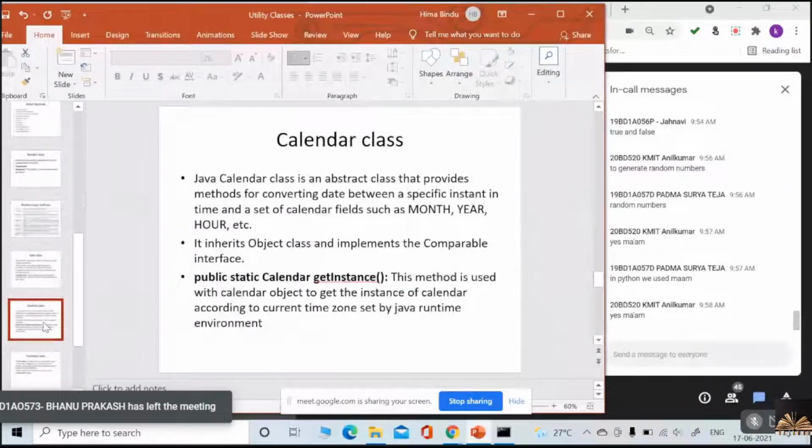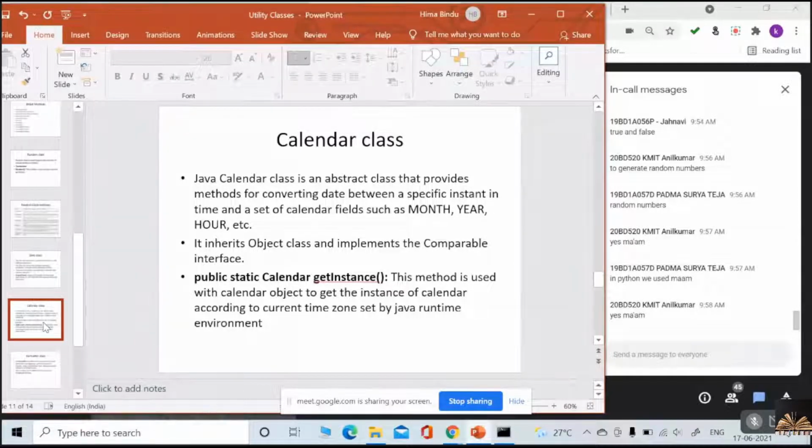And the Calendar class. Suppose you want to represent months, years, hours, etc., then you can go with the Calendar class. It has a getInstance method, which gives you the instance of the current calendar, day, month, year, etc. You can read this.